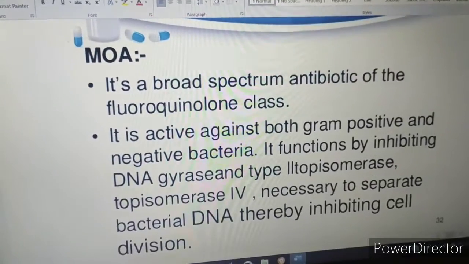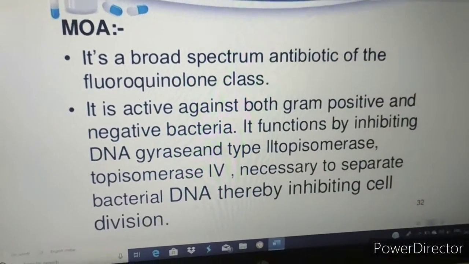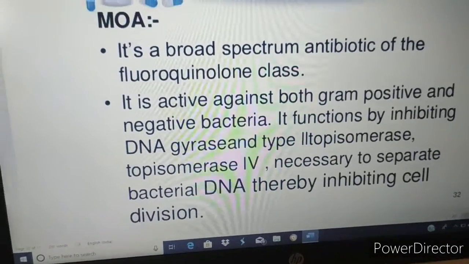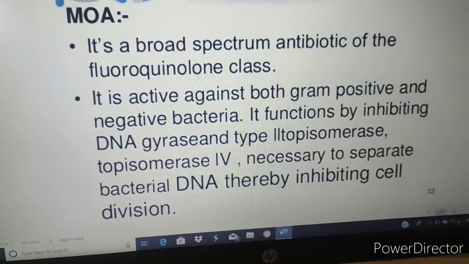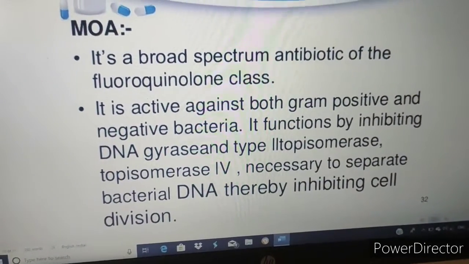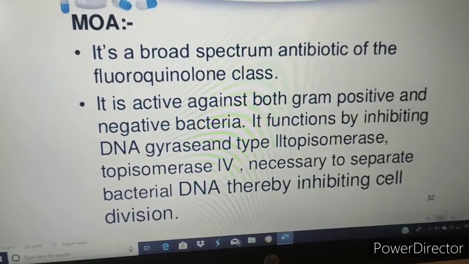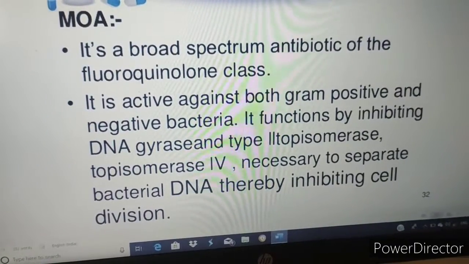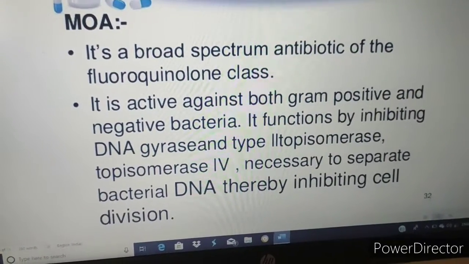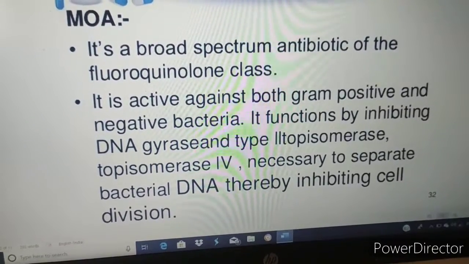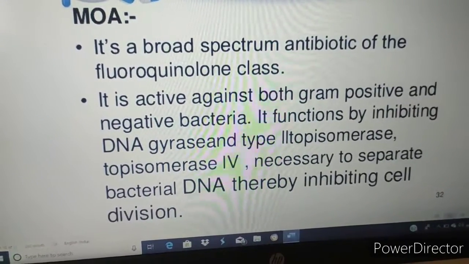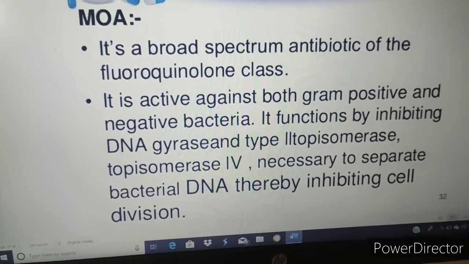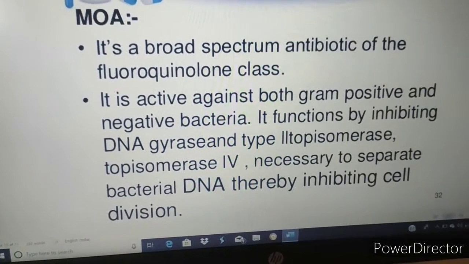The mode of action of ciprofloxacin: it is a broad spectrum antibiotic, meaning it may be active against most of the bacteria. It is an antibiotic of the fluoroquinolone class, active against both gram-positive and gram-negative bacteria. It functions by inhibiting DNA gyrase. Again, similar to the previous drug, it inhibits the DNA gyrase enzyme, topoisomerase 2 and topoisomerase 4, which are necessary to separate bacterial DNA, thereby inhibiting cell division.